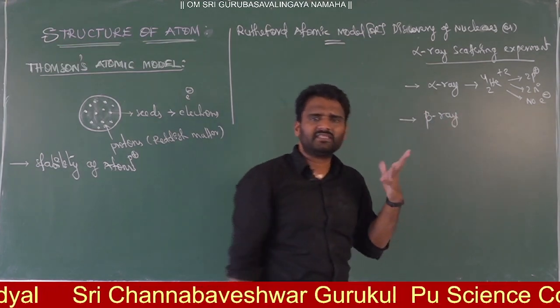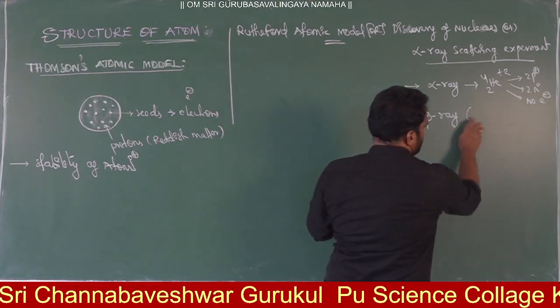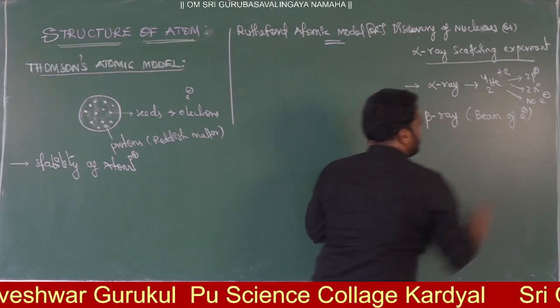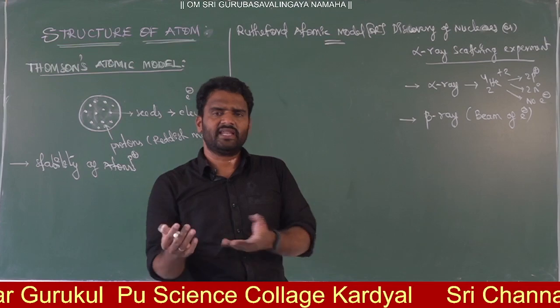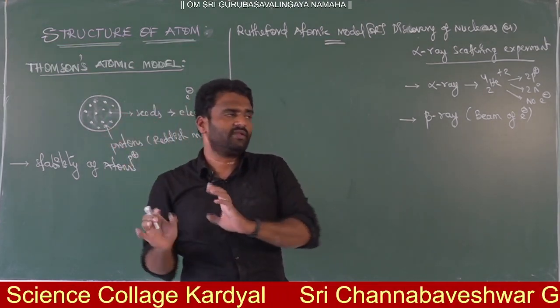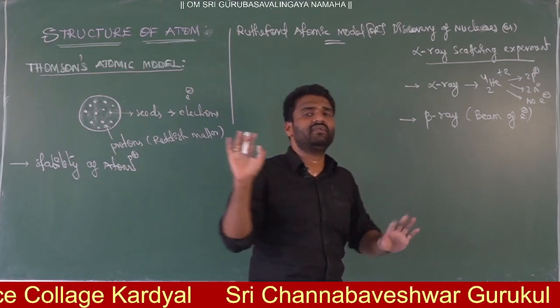So what is a beta ray? It is nothing but electrons only. It is a beam of electrons, a bunch of electrons. But here the radiation and the energy will be a little different.